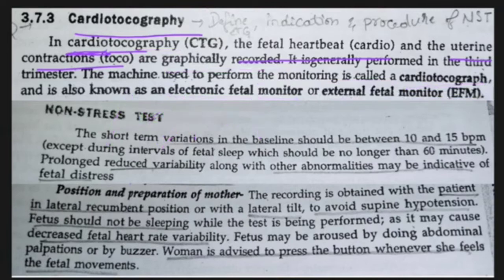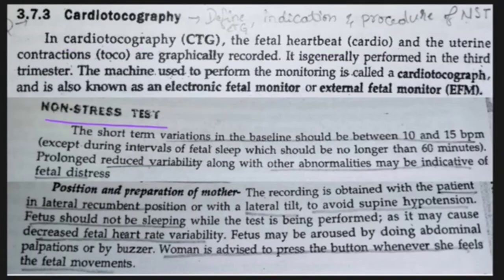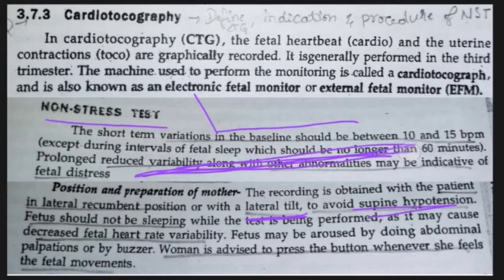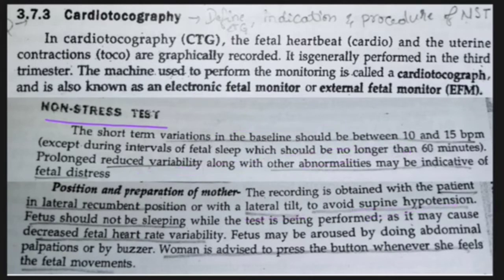There are actually two methods, NST and CST. First, NST. In NST, first we provide the mother a comfortable position, that is mainly a laterally tilted position, not the supine position. Supine position is when the patient is sleeping straight. Supine position is avoided to prevent supine hypotension. When the mother is lying straight, there is a sudden fall of BP, which is known as supine hypotension. So we avoid the supine position and provide a laterally tilted position.